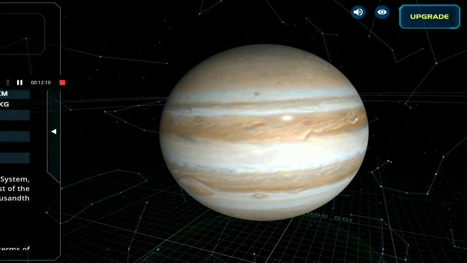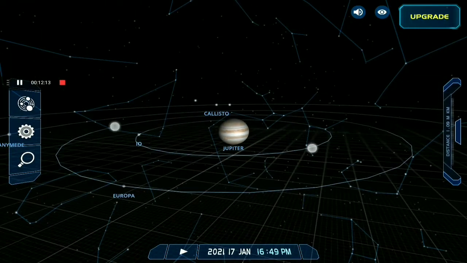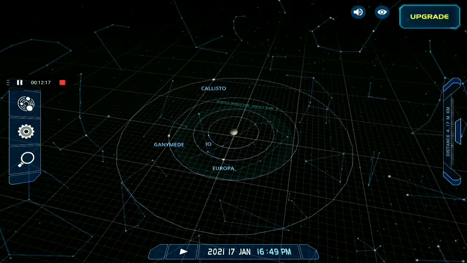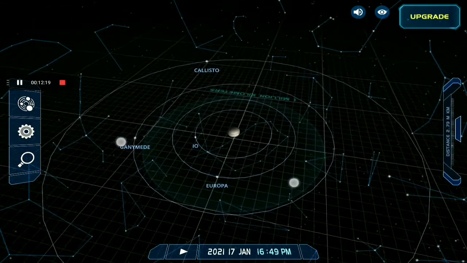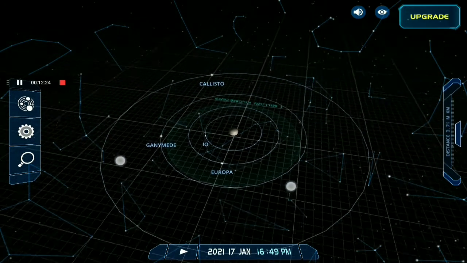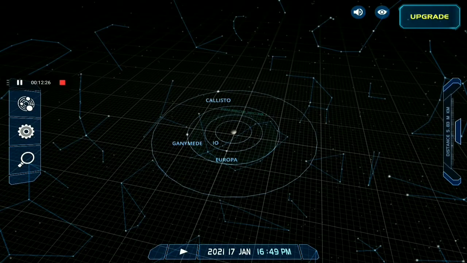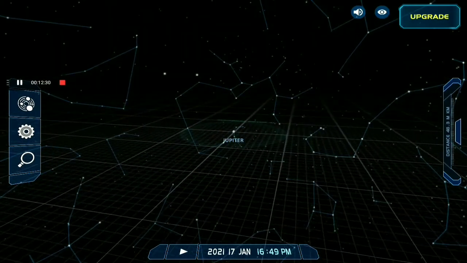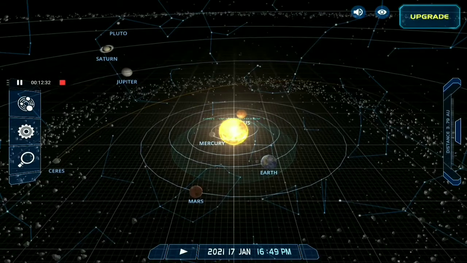Oh wow. Now we will see the moons. The moons of Jupiter are Callisto, and this is Io, Europa, and Ganymede. These are the 4 main, but there are also many moons, but these are the 4 main.